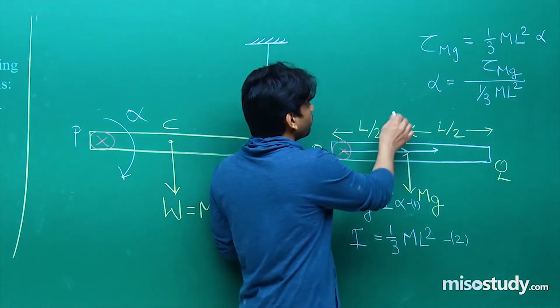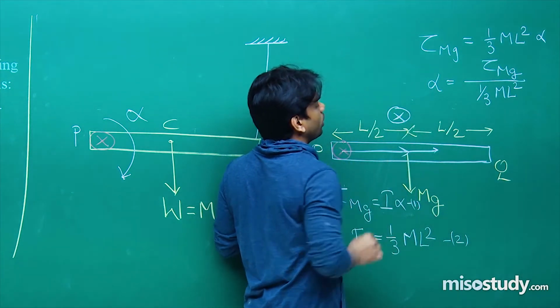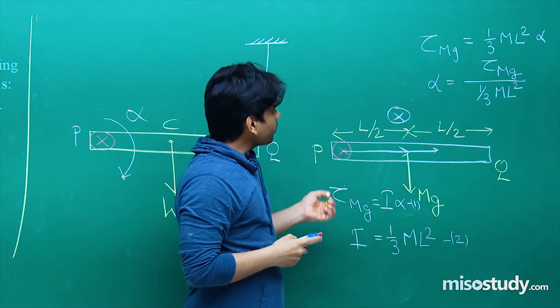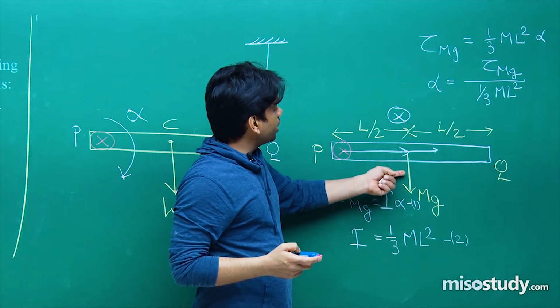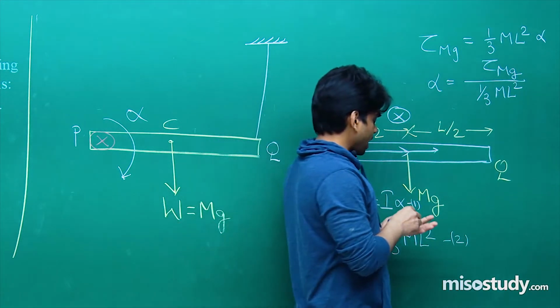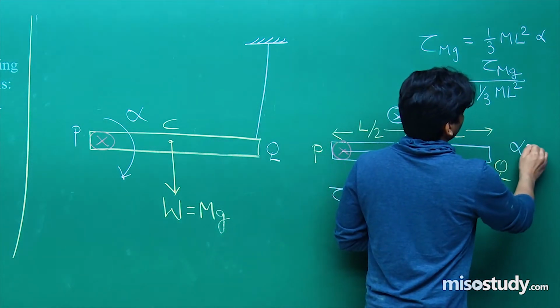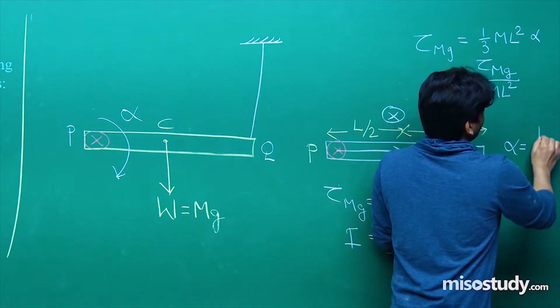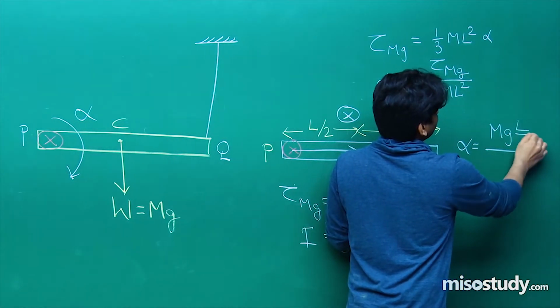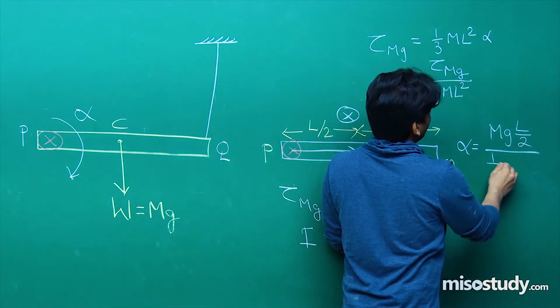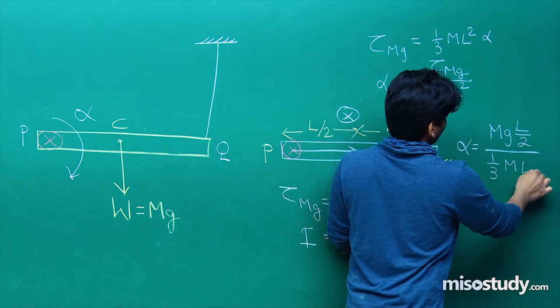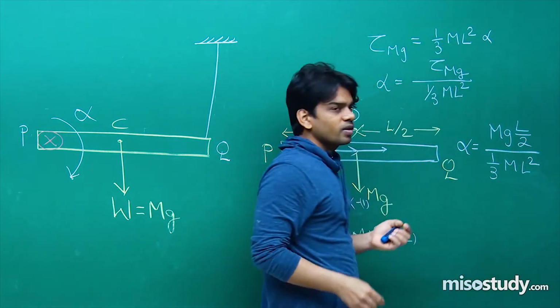So the direction of torque will be into the plane of the board. One thing is clear to us. Torque of mg is very clear, it should be mg into L by 2. So alpha will turn out to be mg into L by 2 divided by 1 by 3 ml square. Clear to us?